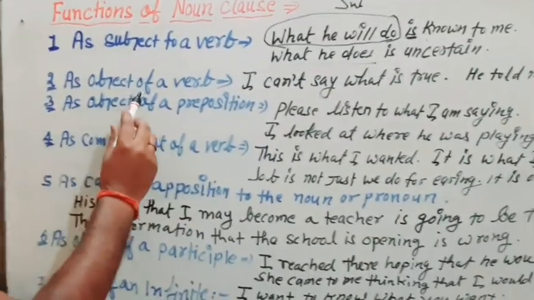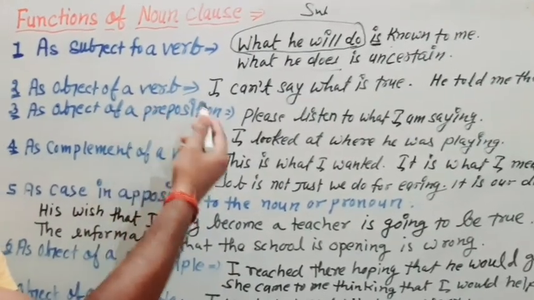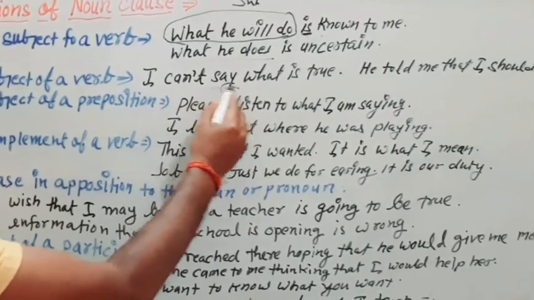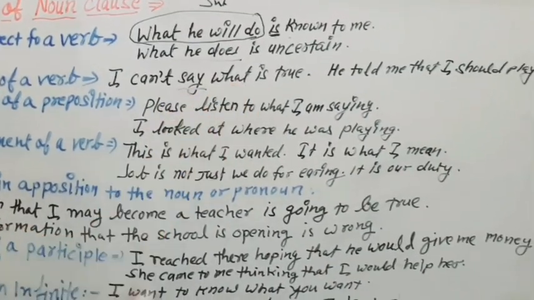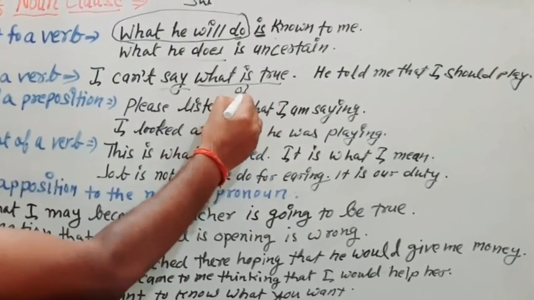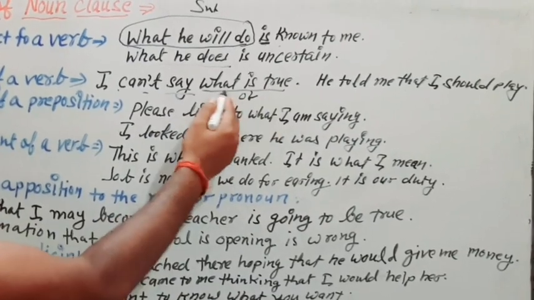Now, an object of a verb. So a noun clause works as an object also. Just see, I cannot say. So here we have a verb, and after it comes the object. The entire clause is working here as an object. Just see, I cannot say what is true. What is true?